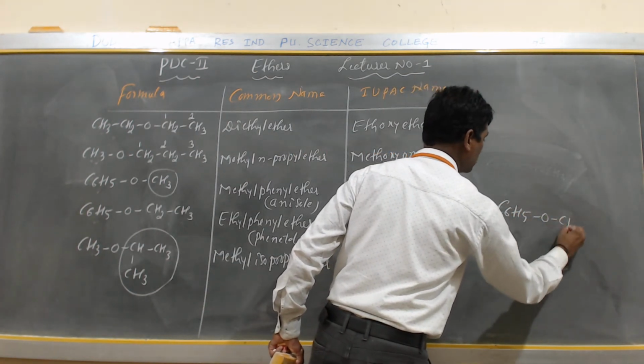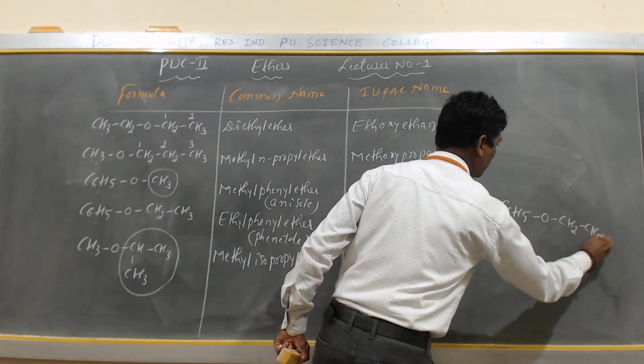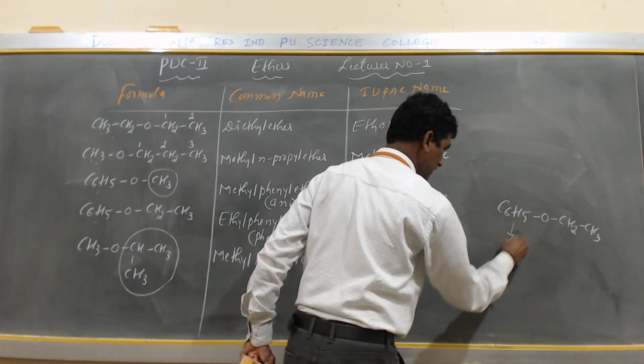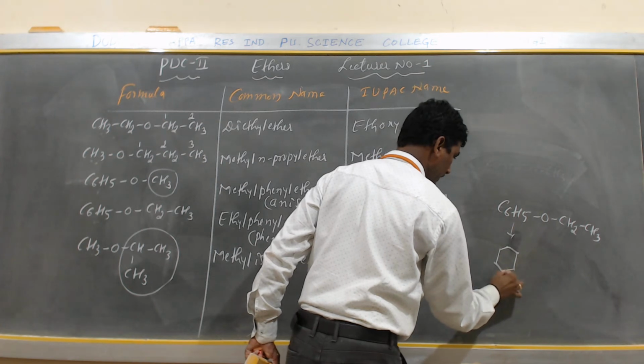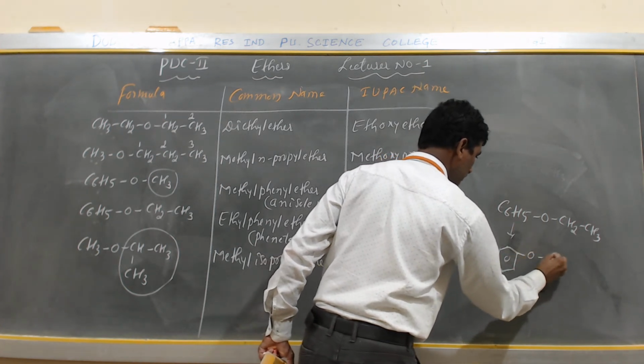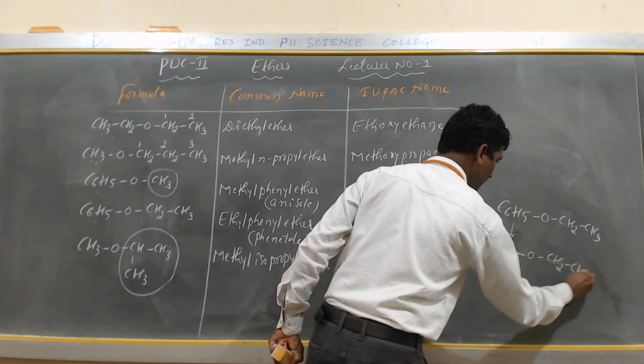This is O. This is CH2, and this is CH3. What is the structure? C6H5 is nothing but a phenyl group. It is a phenyl. Next it is O, so this is CH2, and this is CH3.